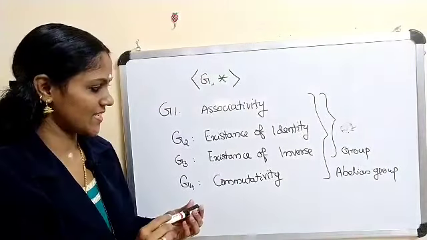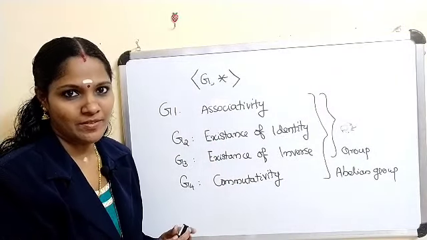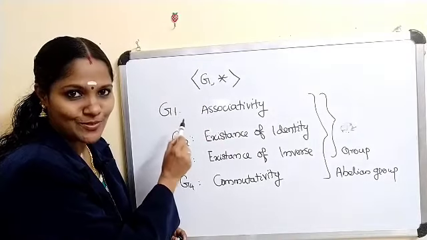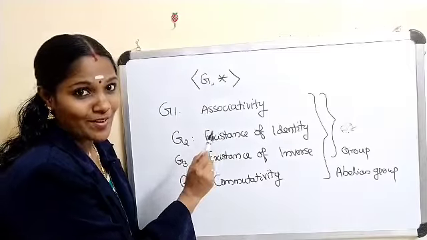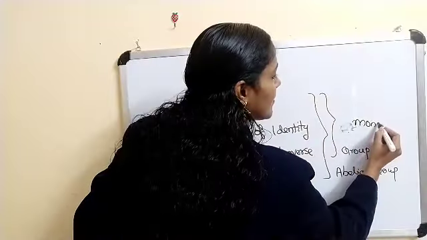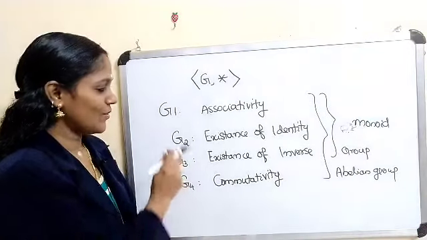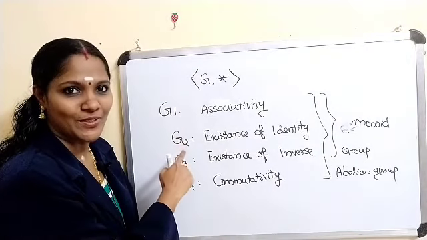Now, there is another structure. If we remove these two axioms, then that algebraic structure satisfies associativity and existence of identity, and that is called a monoid. So a monoid satisfies two axioms only, G1 and G2.